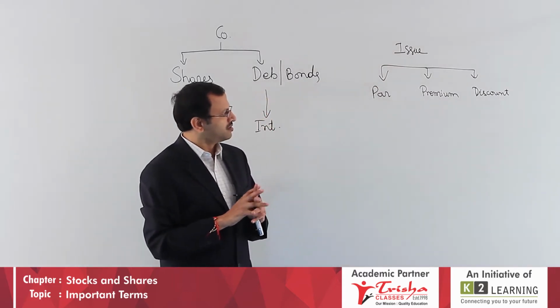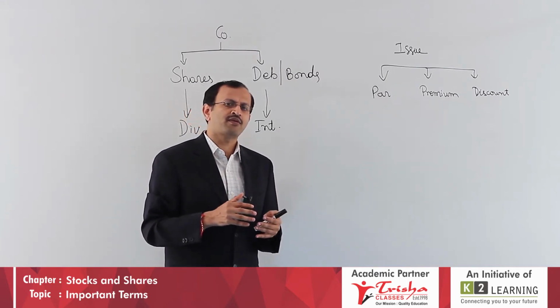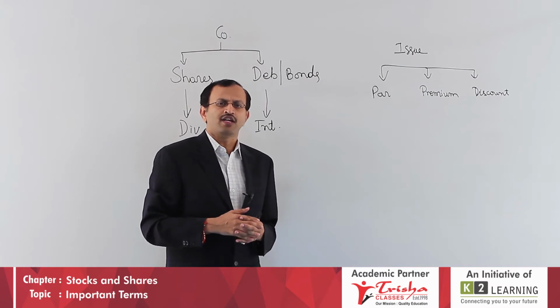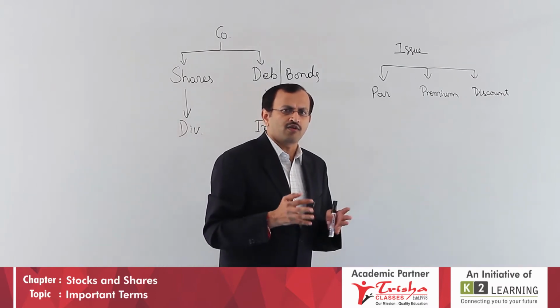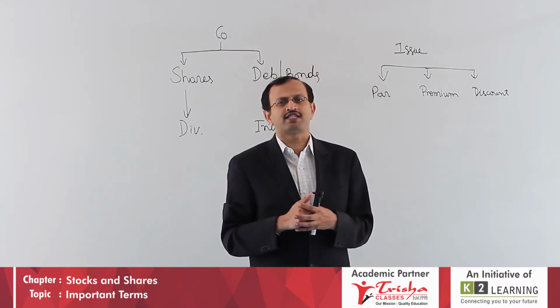So: par, premium, discount. Now let us look at it from your point of view as an investor. You, being an investor, have decided you want to invest in shares. How will you get shares? From where can you get shares? That's what comes next.